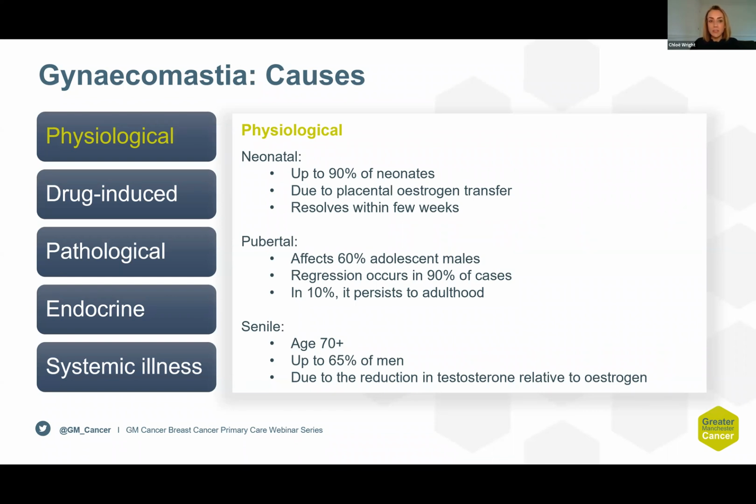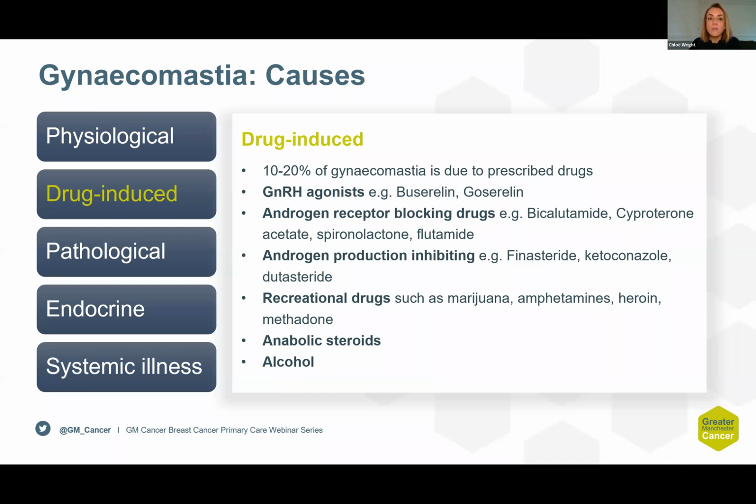testosterone relative to estrogen. It can also occur as a result of medications that are prescribed, and the list of potential causes of medications is enormous. The main culprits are GnRH agonists, so used for treatment of prostate cancer, androgen receptor blocking drugs, androgen production inhibiting drugs, and all of these because they result in that relatively lower testosterone to estrogen ratio. Recreational drugs can also cause gynaecomastia, although the mechanism of action is poorly described. And it can result as a consequence of anabolic steroid use and alcohol excess.